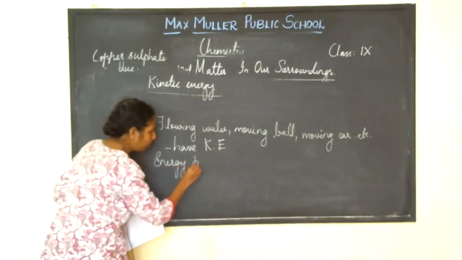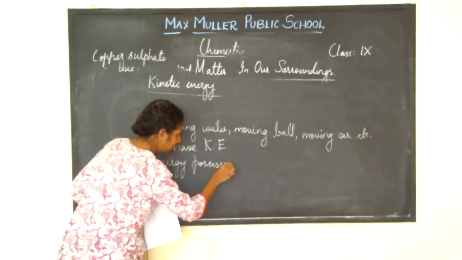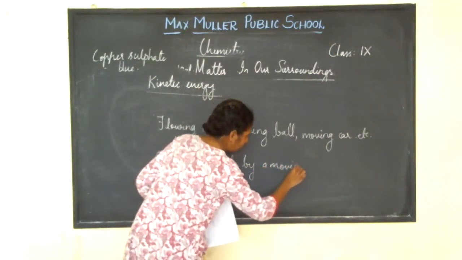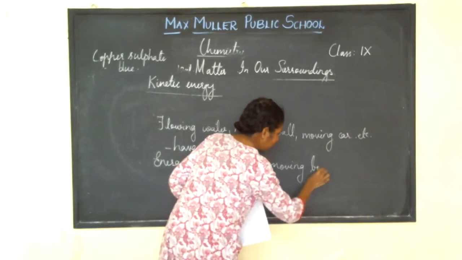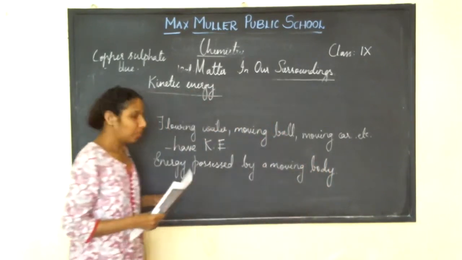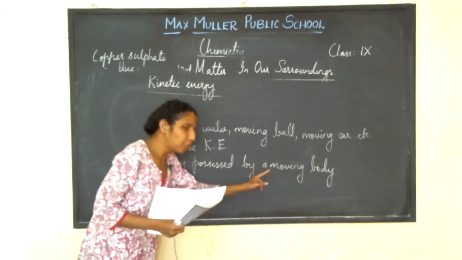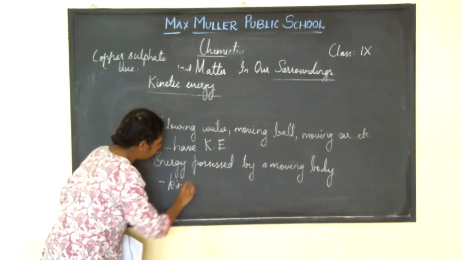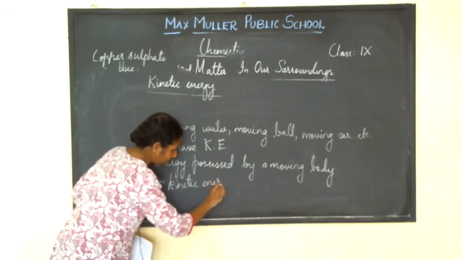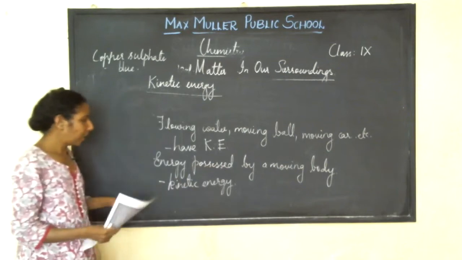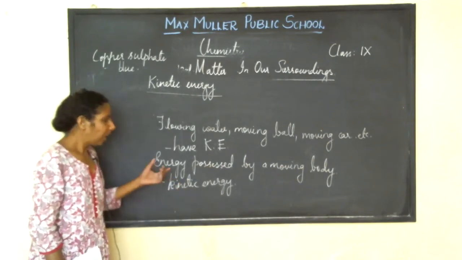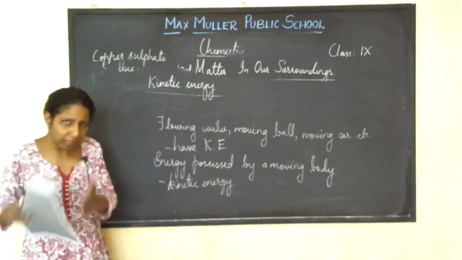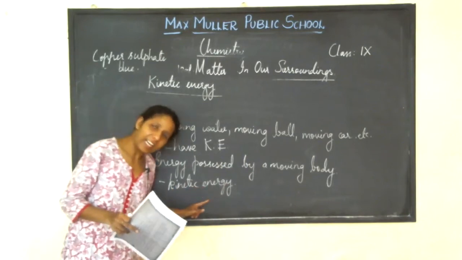Energy possessed by a moving body is called as kinetic energy.